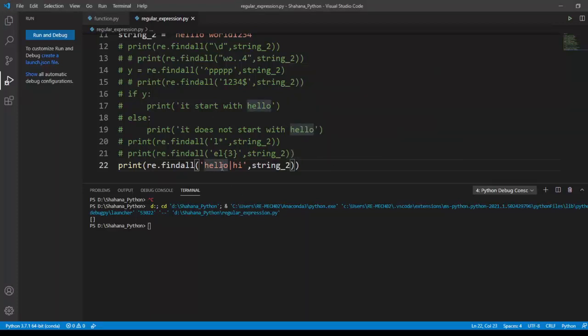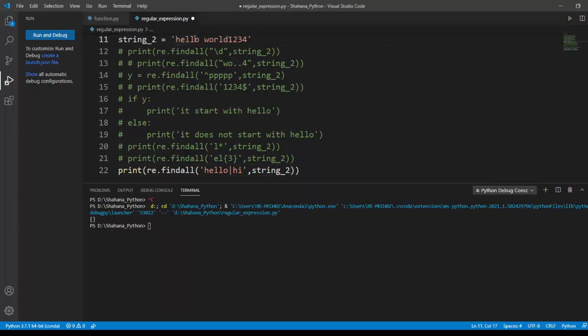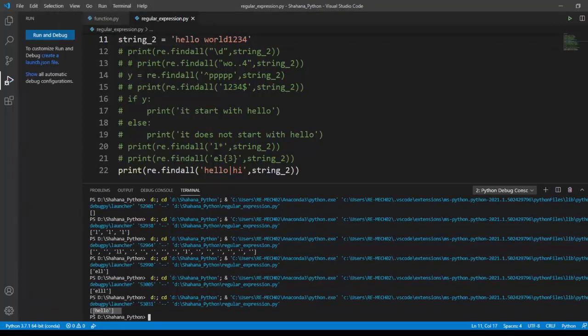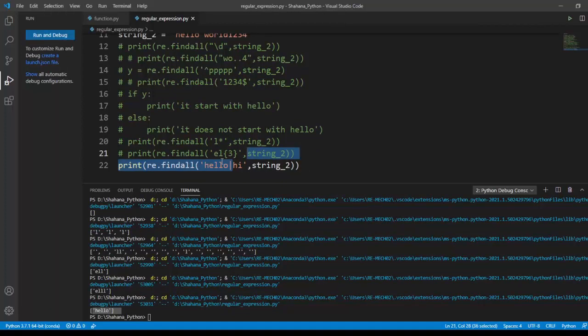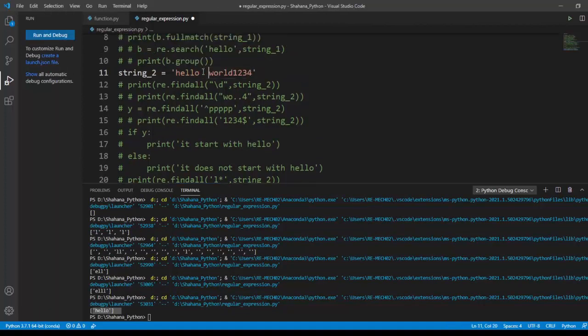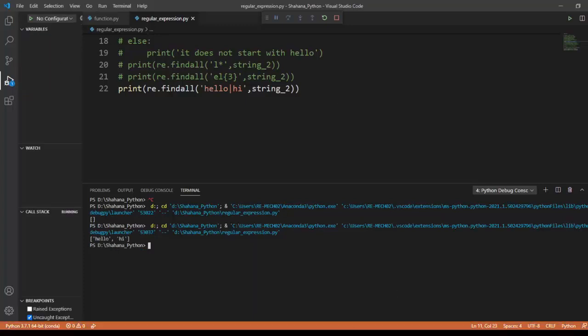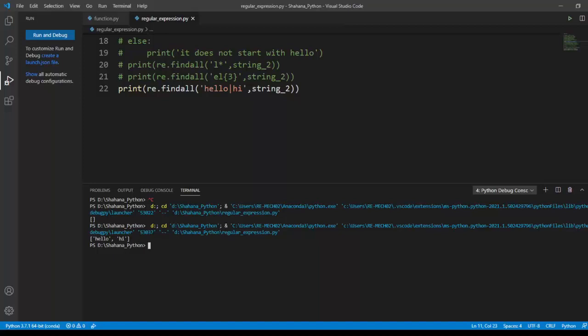Sorry, it was a 3L. Sorry, I repeated 3L. We got the hello alone here because hi is not specified here. What if hi is also there? For example, hi, hello, hi, world, like this. If I run this code, it will print both, because we have both hi and hello here. We will see the next part.